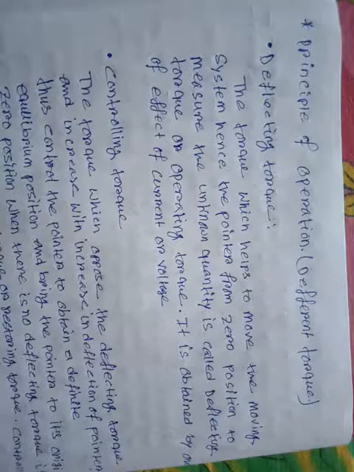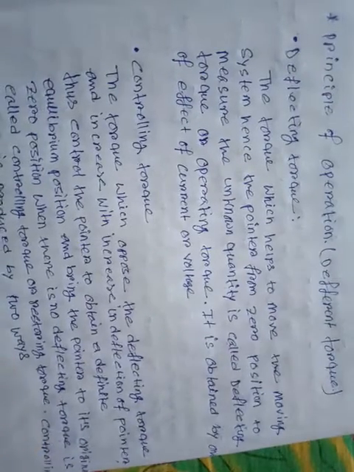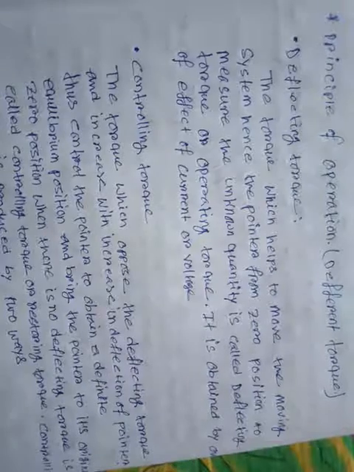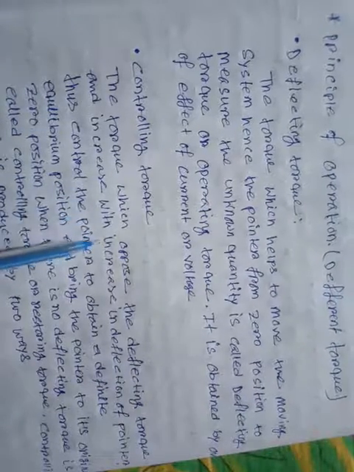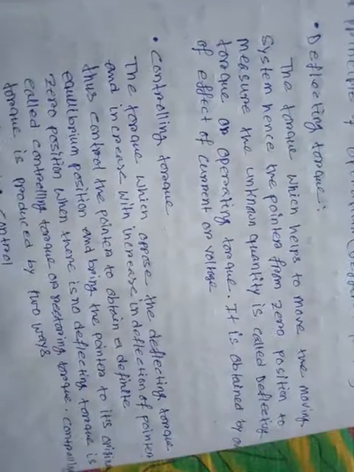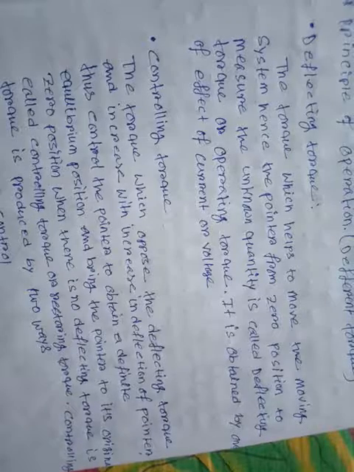Next is the controlling torque. The torque which opposes the deflecting torque and increases with the increase in the deflection of the pointer. This controls the pointer to obtain a definite equilibrium position and brings the pointer to its original zero position when there is no deflecting torque.